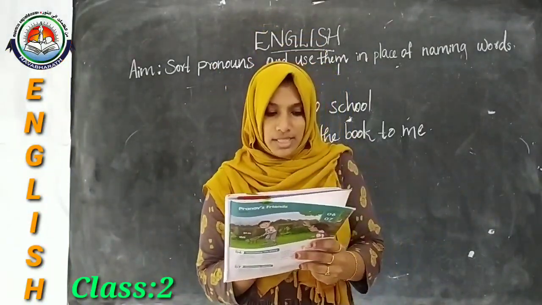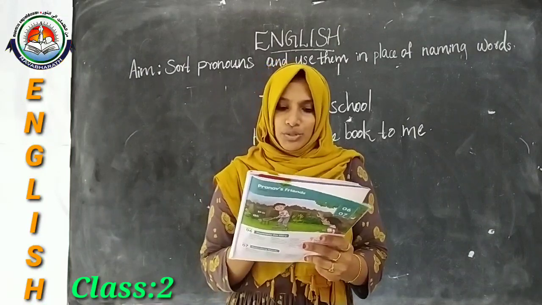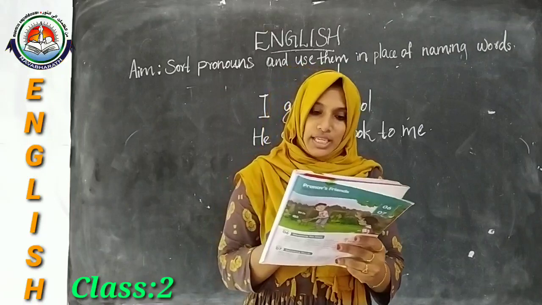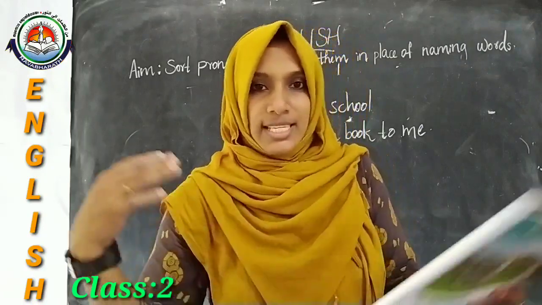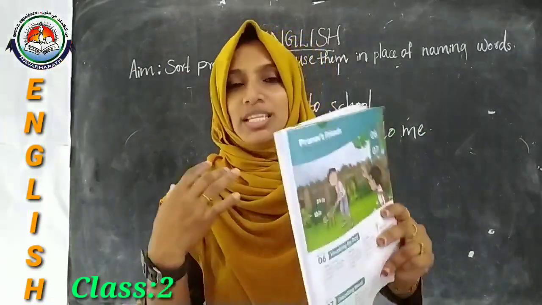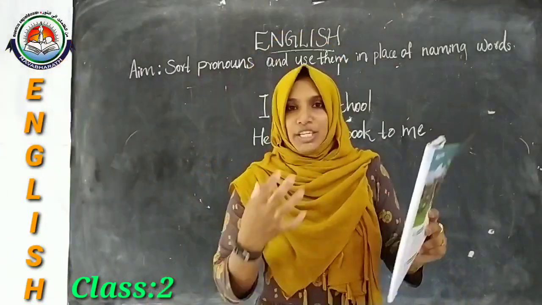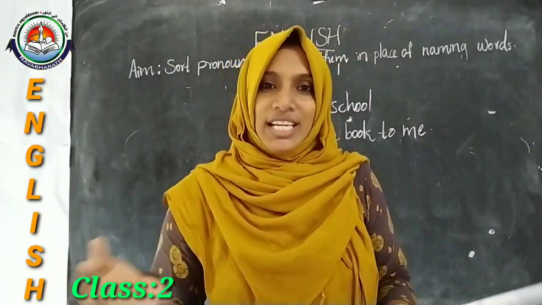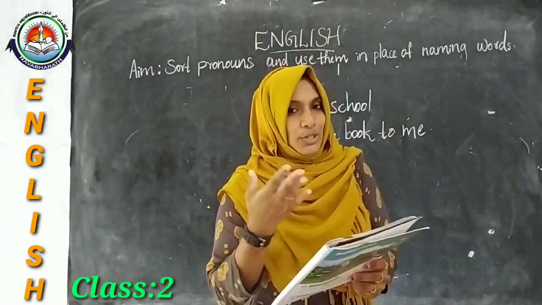Then number 6, do you think we should do silly things at times? Why or why not? It is important to do these types of silly things, because if you are doing these silly things, we will have so much fun. So in this way you can complete these 2 questions.